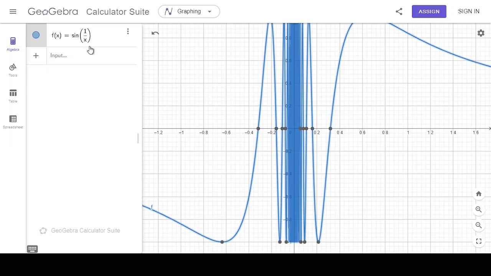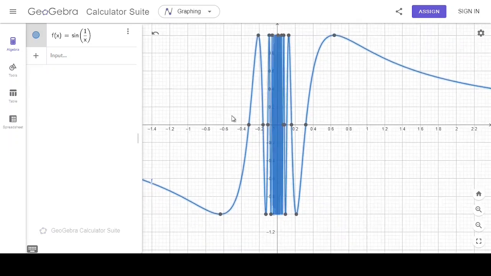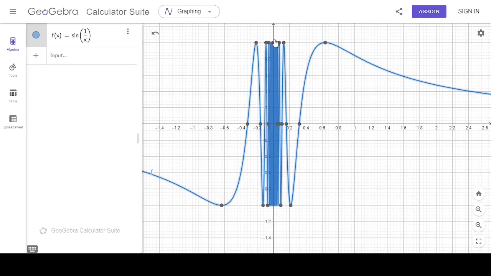Therefore, at x equal to 0, sine of 1 by x is not defined. So algebraically, when you put x equal to 0 here, what is going to happen? 1 by 0, which becomes infinity. So sine of infinity, which is undefined. That undefinedness is due to these kind of rapid oscillations. Though the maximum value of sine is 1 and the minimum is -1, still we can't define a single value as you approach 0. So therefore sine of 1 by x is not defined at x equal to 0.